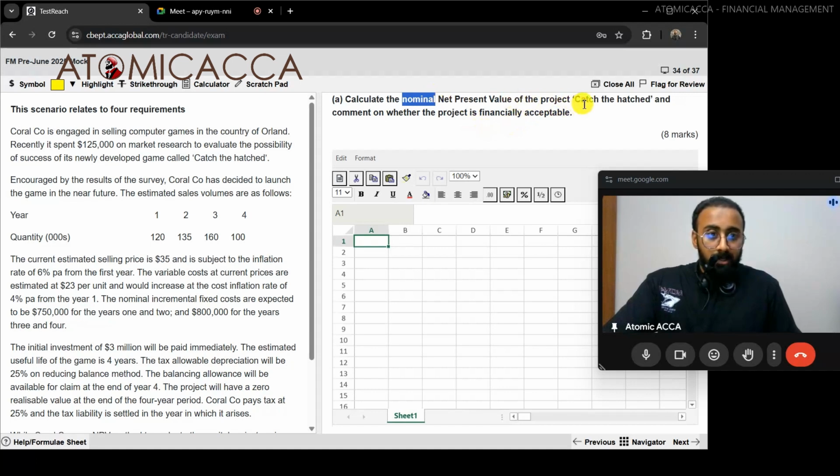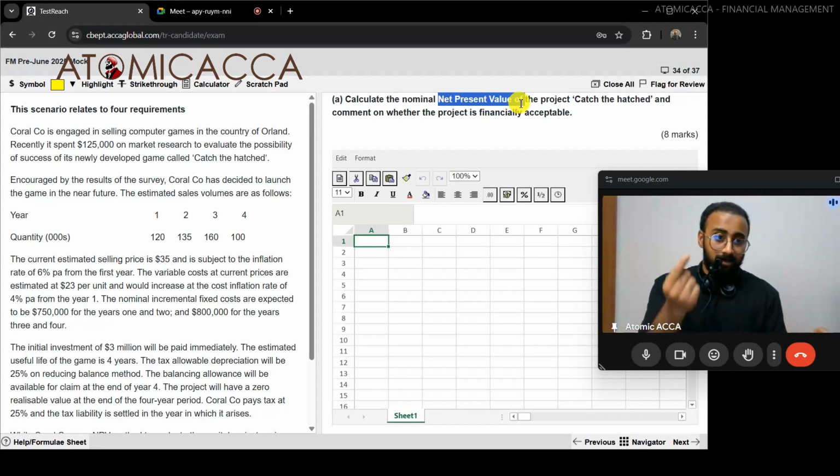NPV of the project, catch the hatched. And conjunction, always be careful. And comment on whether the project is financially acceptable. Considering this is for 8 marks, this is a good thing because NPV, we know the general structure. If in case any complication comes up in between also, it's totally fine, because out of the whole structure, if in case one or two mistakes are there, it's totally fine, we'll get it.